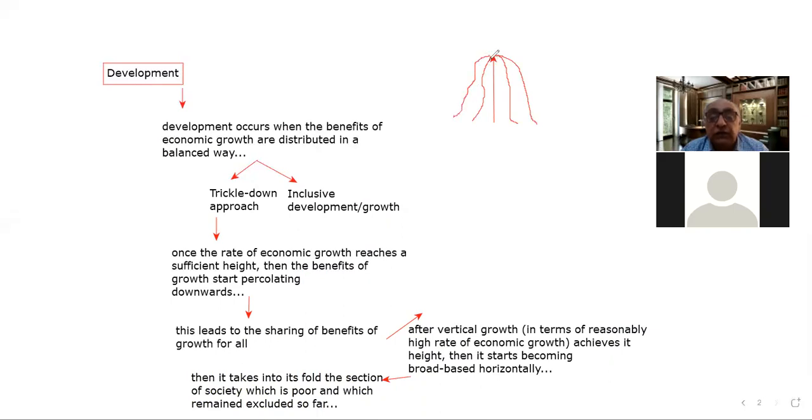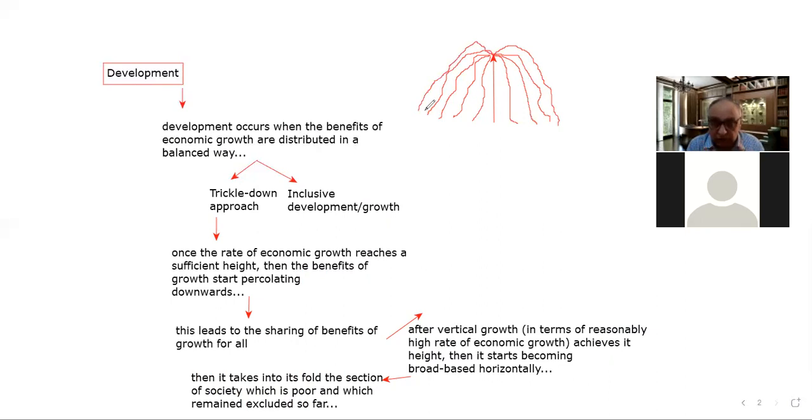Then it will start covering the other sections of the population as well, and the benefits of growth will be automatically distributed among those sections of society which were excluded previously. So this is basically the trickle-down approach.